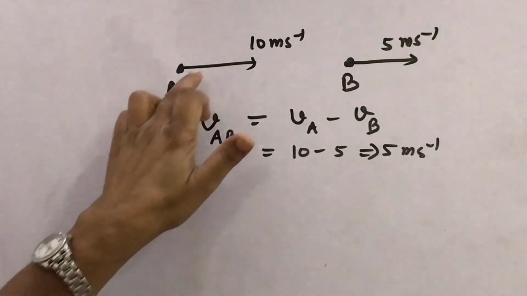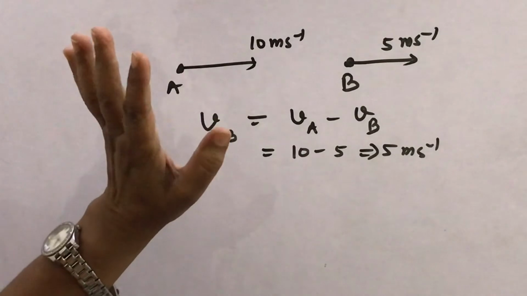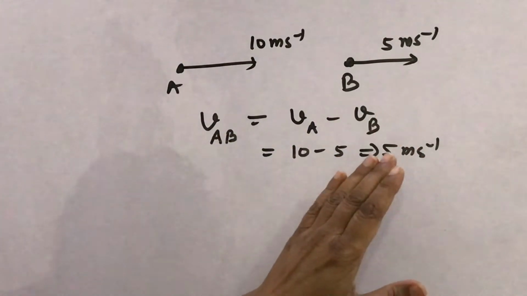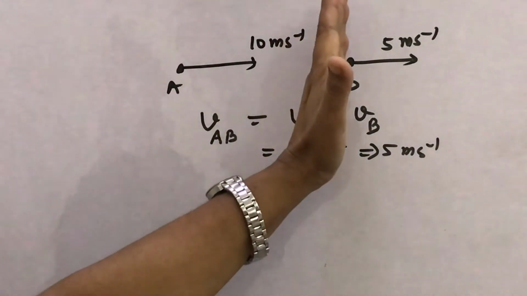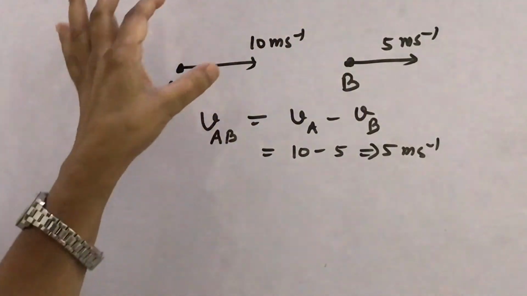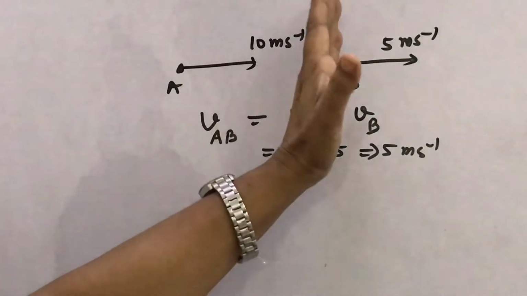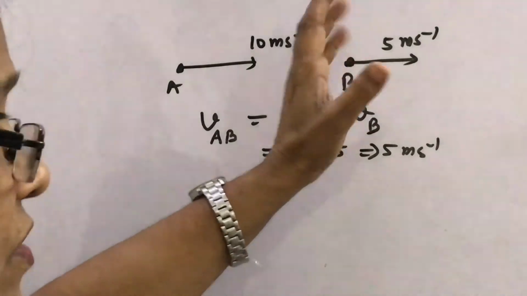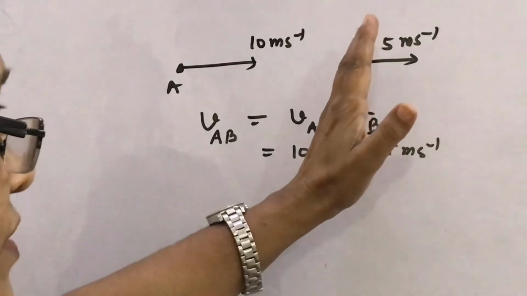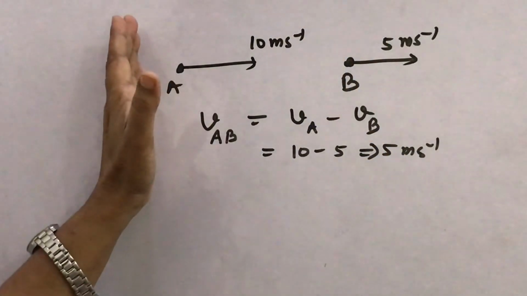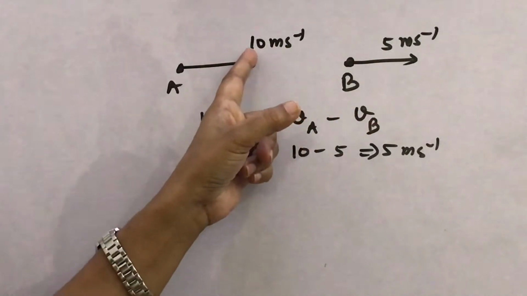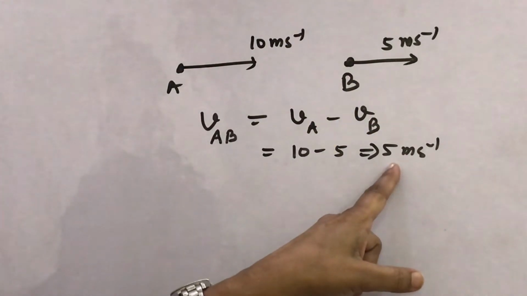You add minus 5 to the other velocity, it becomes 5, and that is the answer, 5 meter per second. So I am repeating again: the velocity of the object with respect to which the relative velocity of the other object is to be determined, where the frame of reference is situated, is made 0, and that negative velocity is added to the first one, and that will be the answer. Look here, this minus 5 is added to 10, so it is 5 meter per second.